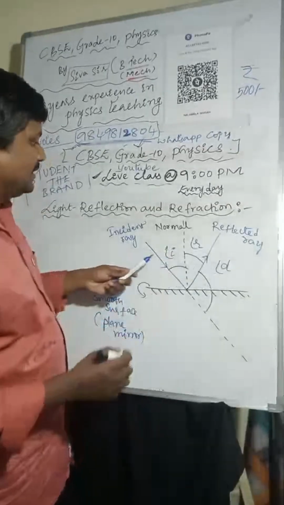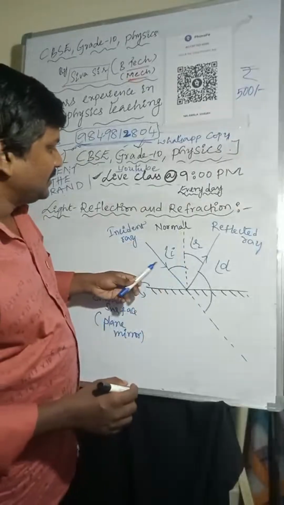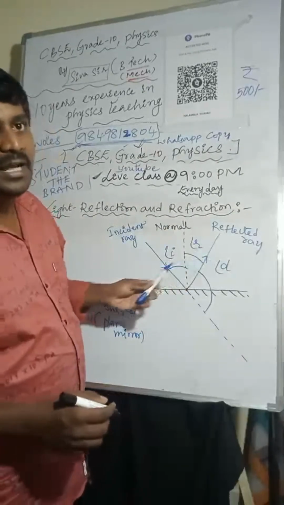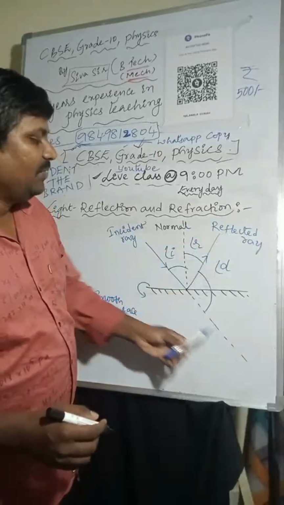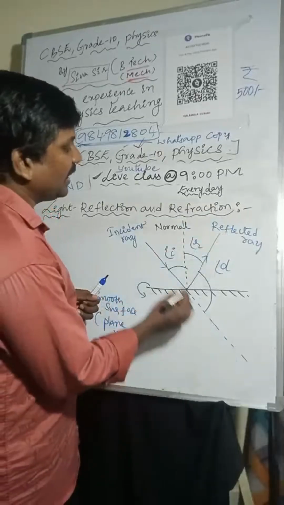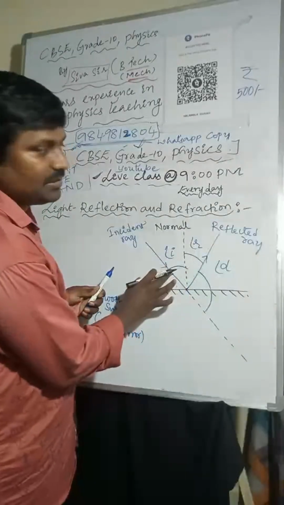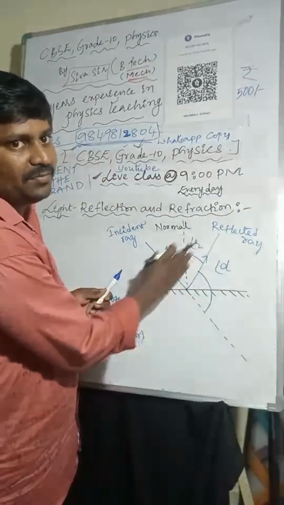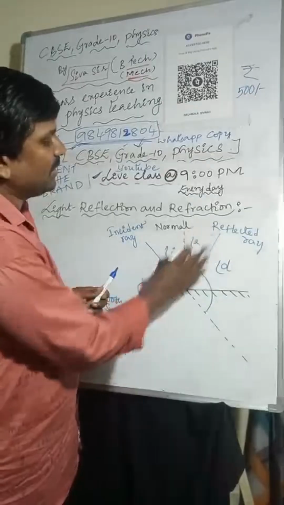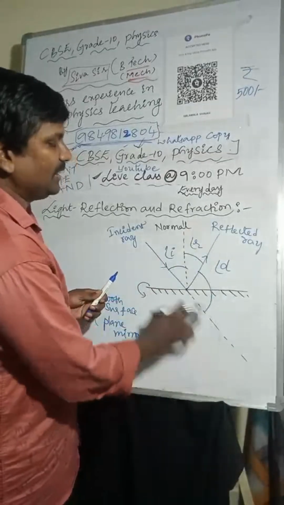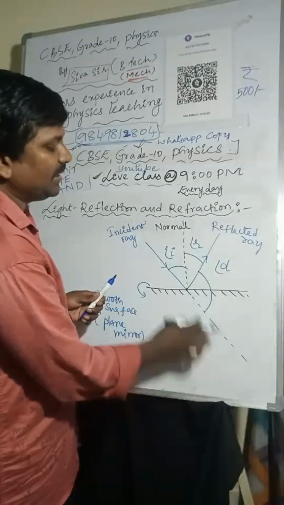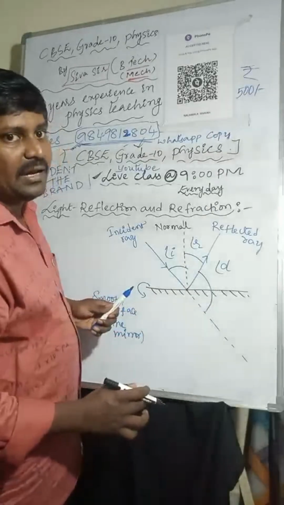So next, this is the incident ray, normal line, and reflected ray. This is the undeviated line I am considering. The angle between the incident ray and normal line is called the angle of incidence. The angle between the reflected ray and normal line is called the angle of reflection. And the angle between the reflected ray and undeviated line is called the angle of deviation.